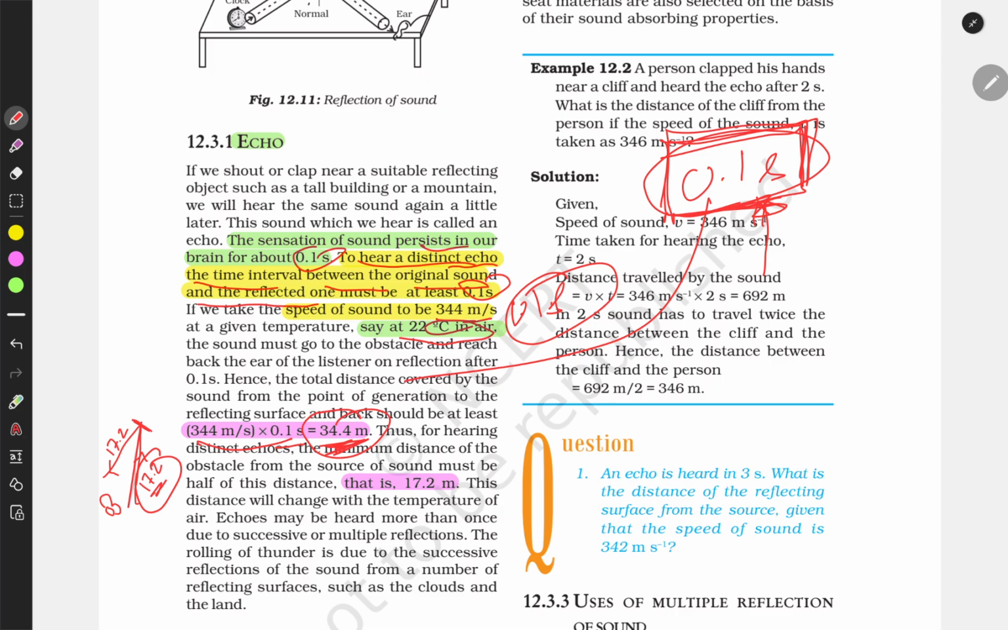Sound goes this way, it will reflect from this surface and comes back, and there should be the minimum 17.2 meters of distance, so that 0.1 seconds of difference can be created. If this difference is more than or equal to this number, we will hear a different sound. So we heard an echo. This will be the echo in this case.